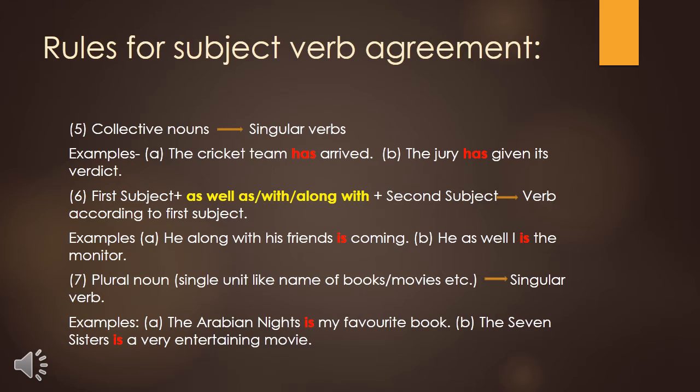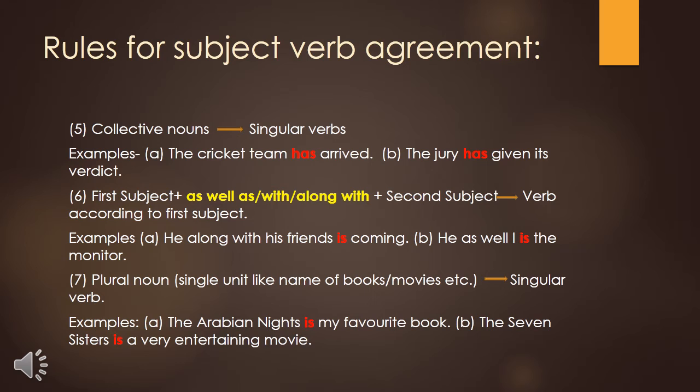Now see rule number 5. When a sentence starts with a collective noun, then in most cases we have to use a singular verb with the collective noun. Example, you can see here: The cricket team has arrived. Cricket team is a collective noun, and that's why I have used the helping verb "has" here. The cricket team has arrived.